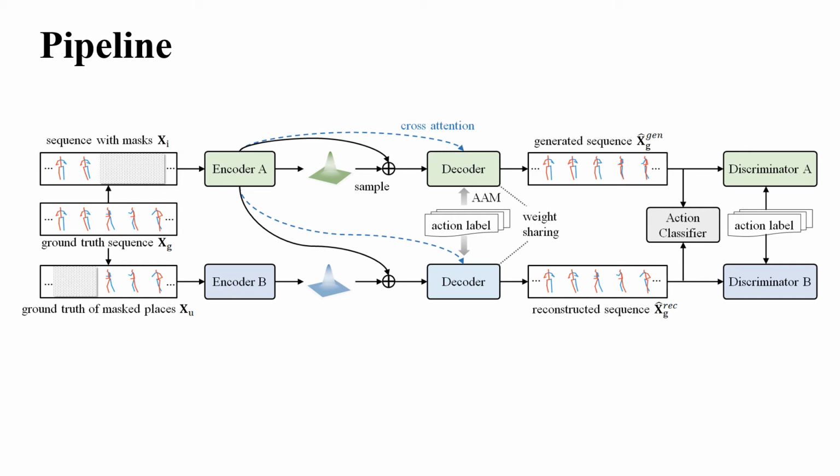To further precisely manipulate semantic guidance for the synthesis process, we introduce the action adaptive modulation, which is called AAM, in the decoding stage, followed by an action classifier to propagate the semantic information across the whole sequence. During testing, the input keyframes only go through the upper branch of the network without using the discriminator and classifier. The synthesized results are combined with the input keyframes at the output of the network.